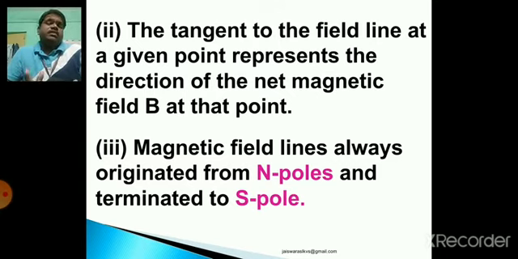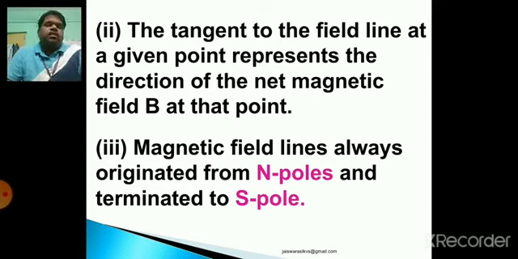Since it is a vector quantity, the tangent drawn on the magnetic field line gives the net magnetic field as well as its direction. So this is the second property, and you are supposed to memorize these properties.